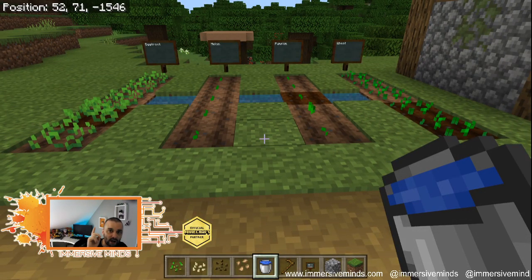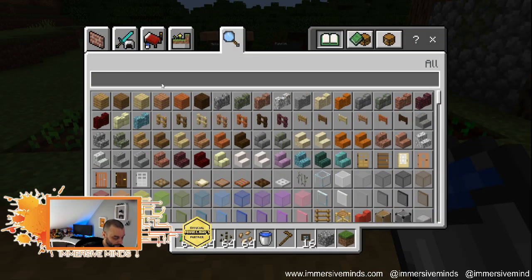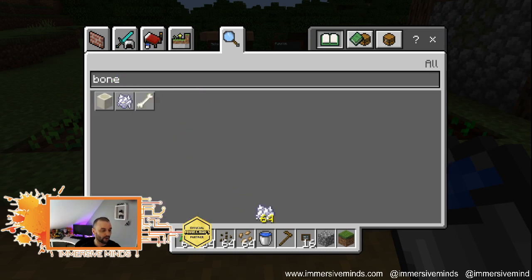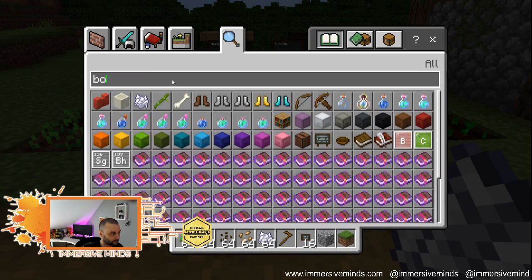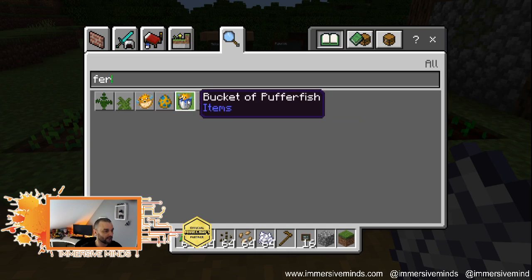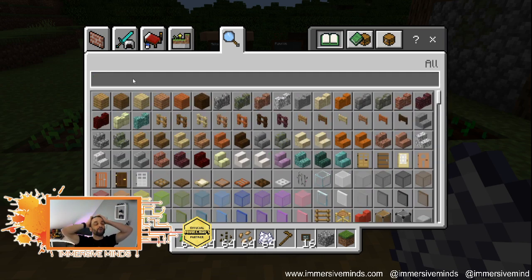The 2 conditions are water and food. And food comes in the form of bone meal. Or fertilizer, which actually isn't something you can find. That's interesting. I thought you could.